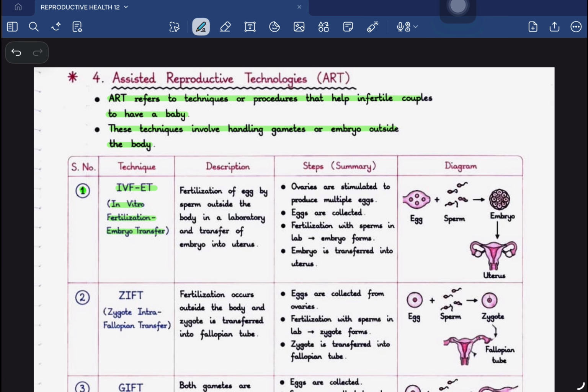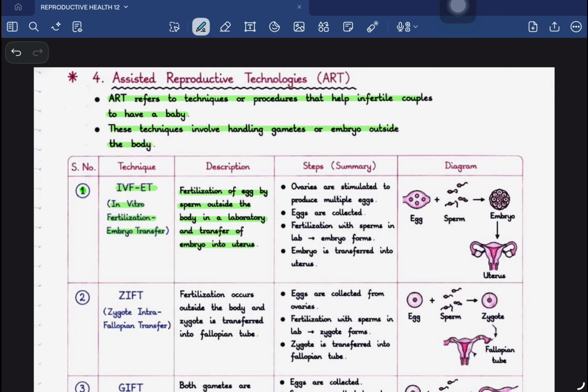So it is from the name only, in vitro fertilization. So the fertilization will occur in vitro, not in vivo. What is the meaning of the term in vitro? In vitro means it is occurring outside the body, and what is being transferred? Embryo is transferred. So what is the description? Fertilization of the egg by the sperm outside the body in a laboratory, and then it is transferred into the uterus in the form of an embryo.